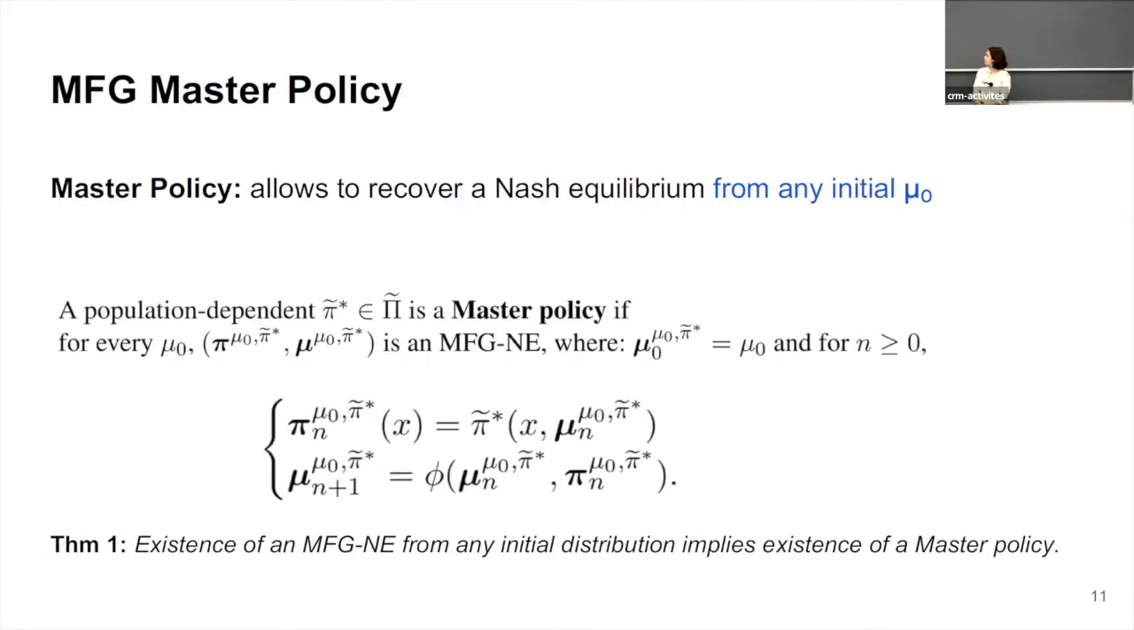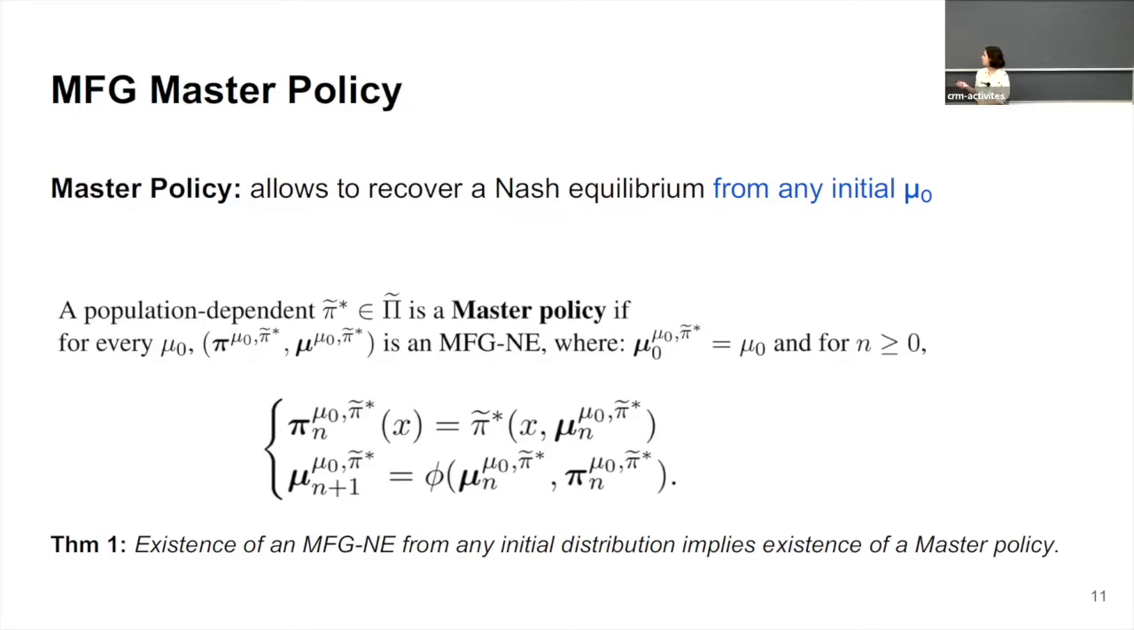Okay, so now let me define what a master policy is. A master policy is a population-dependent policy that allows us to recover a Nash equilibrium from any initial distribution. Of course, we don't think that this is always possible. We probably need uniqueness of the Nash equilibrium, because otherwise, especially from the learning perspective, a lot of problems can appear.